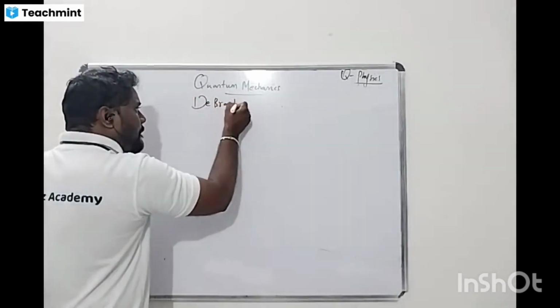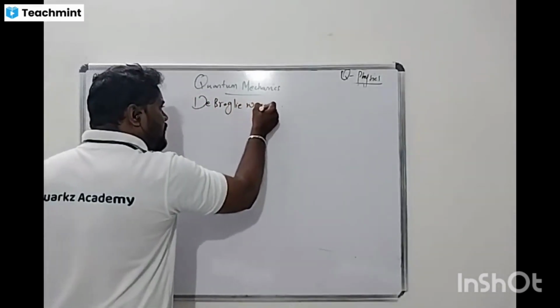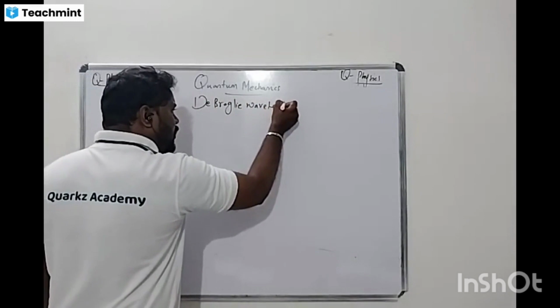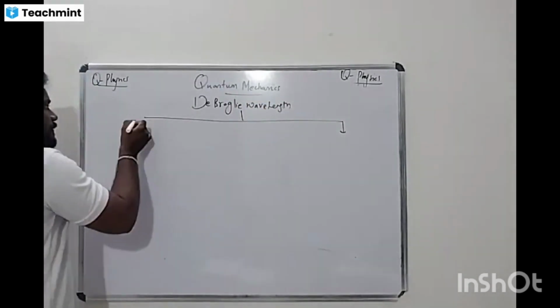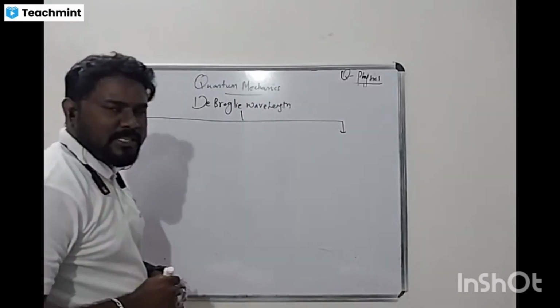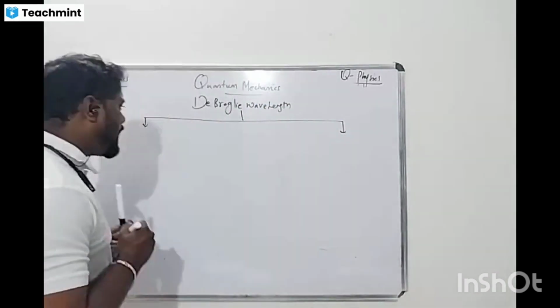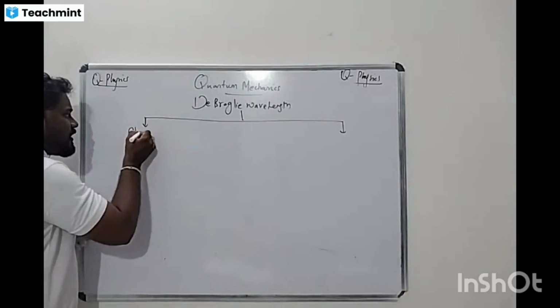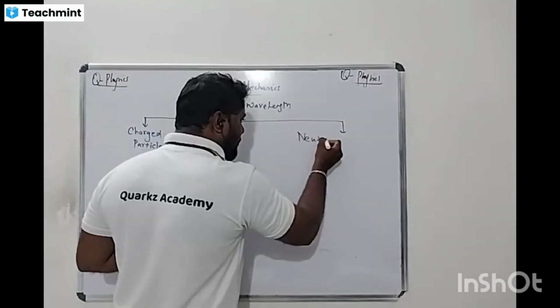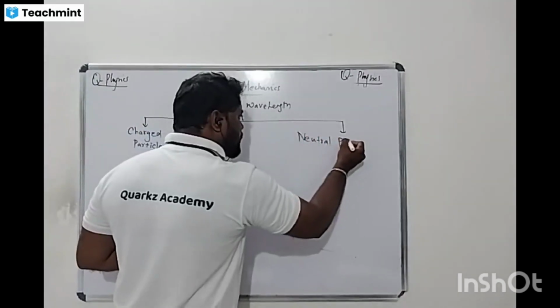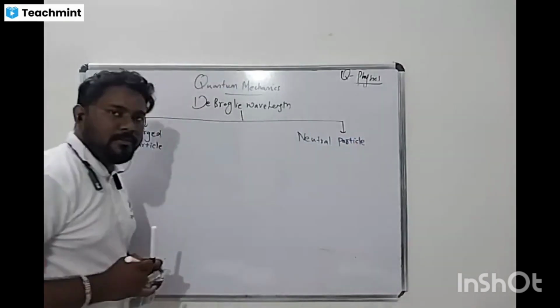So I'm going to calculate the de Broglie wavelength for two different particles. The first one is a charged particle, and the next one is a neutral particle. First I'm going to calculate for the charged particle. Next I'm going to calculate for the neutral particle.